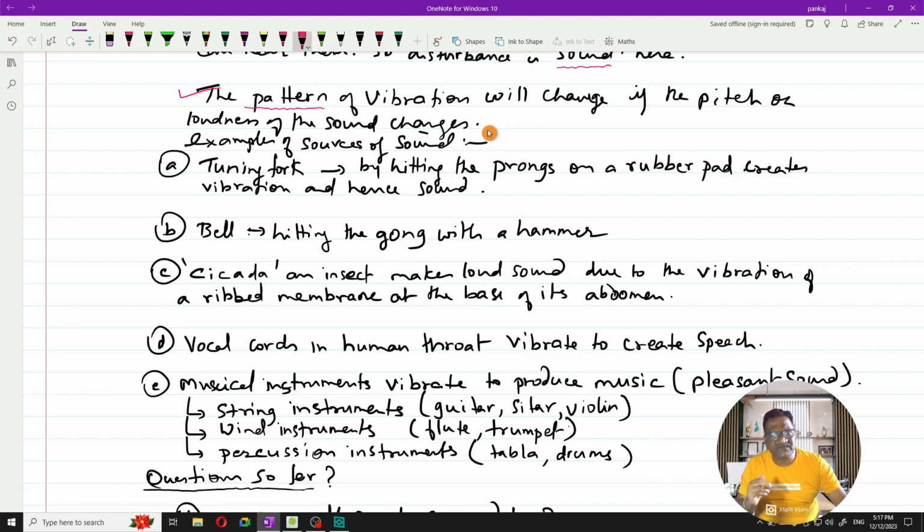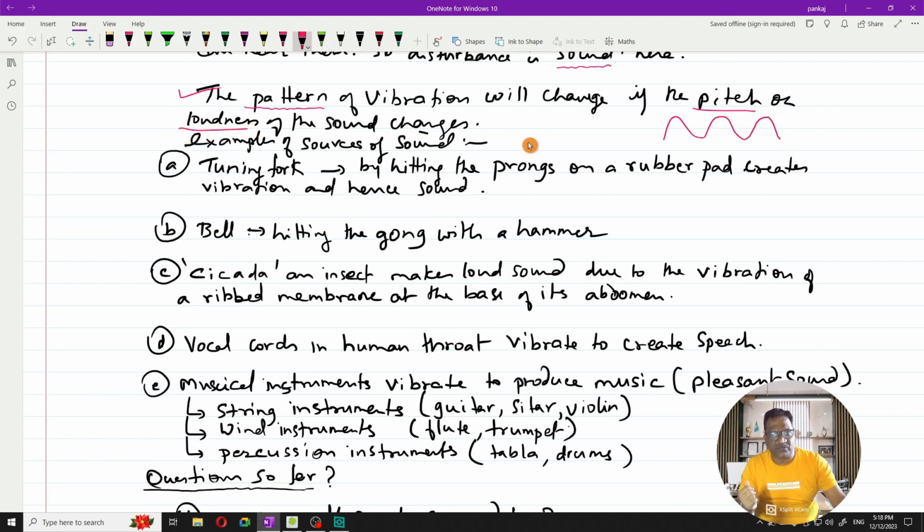Now, at this stage, sound vibration is considered to be in the form of a wave. So we are coming to that. This wave formation is nothing but a pattern. This pattern can be changed if you change the pitch of the incoming sound, or if you change the loudness.